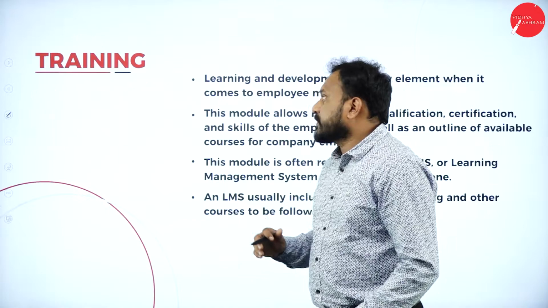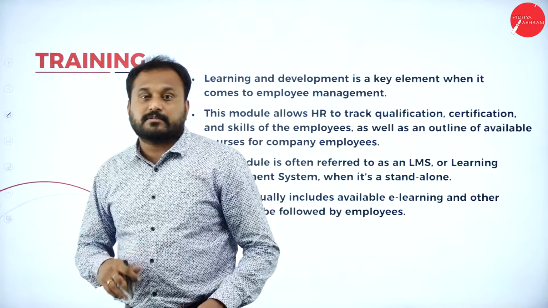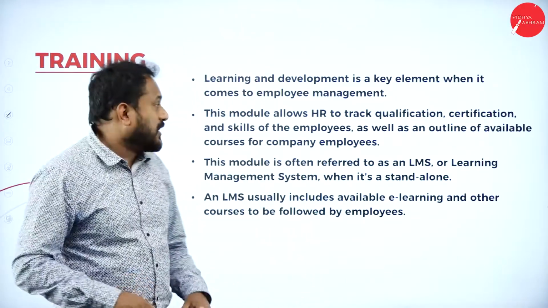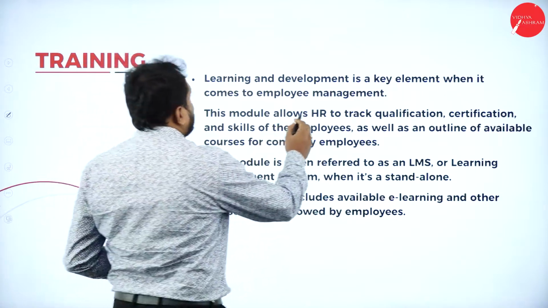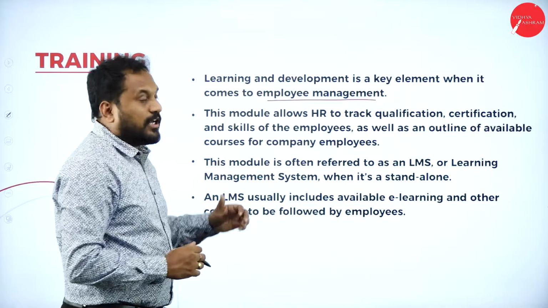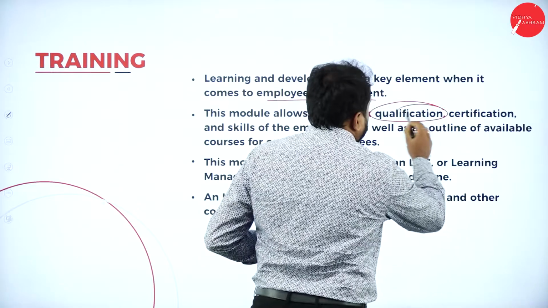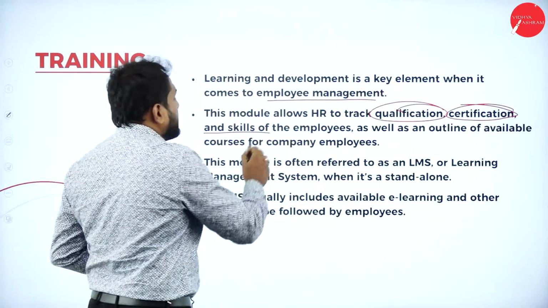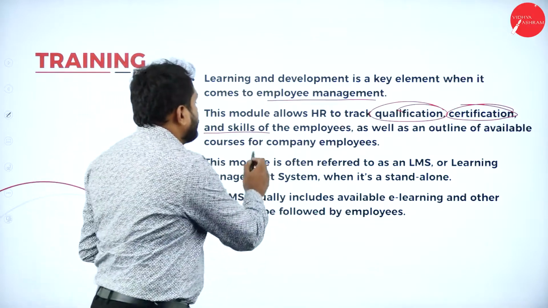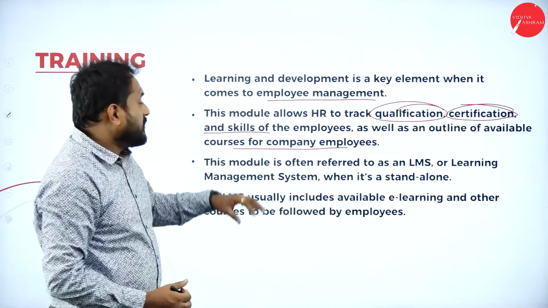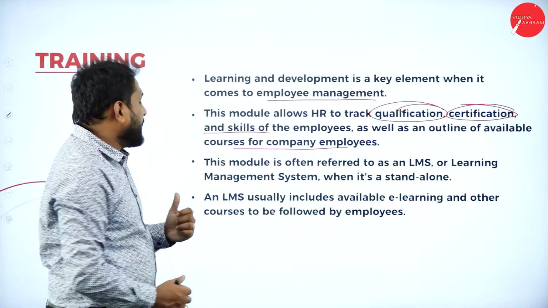Training. When we go for training, please understand HRIS will let the person know whether they are supposed to go for training or not. Learning and development is the key element when it comes to employee management. This module allows HR to track qualification. The first one is what? Qualification, certification and skills of the employees, as well as an outline of available courses for company employees. This module is often referred to as an LMS or learning management system.